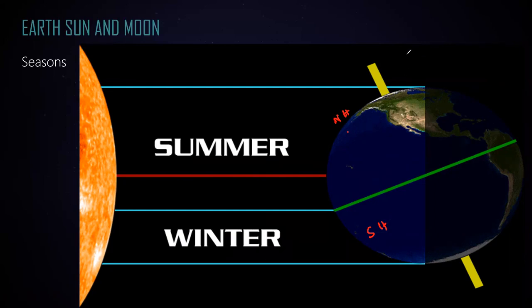And how much is this angle? What is this tilt angle from the vertical? It is 23.5. You have to learn this value: it is 23.5 degrees.